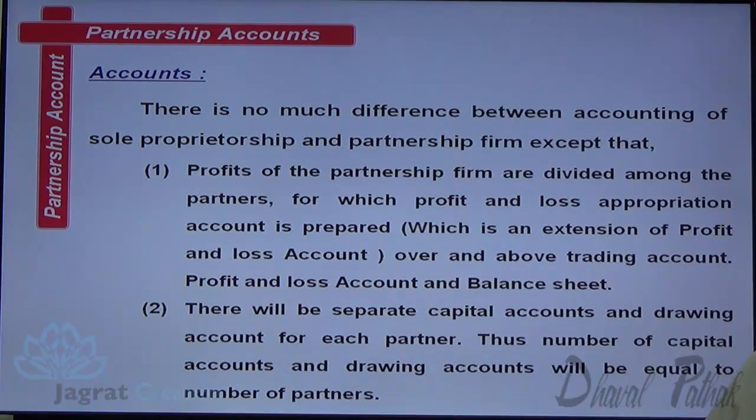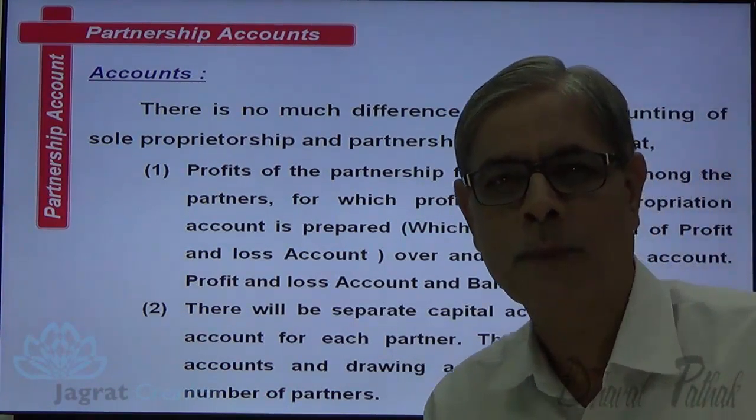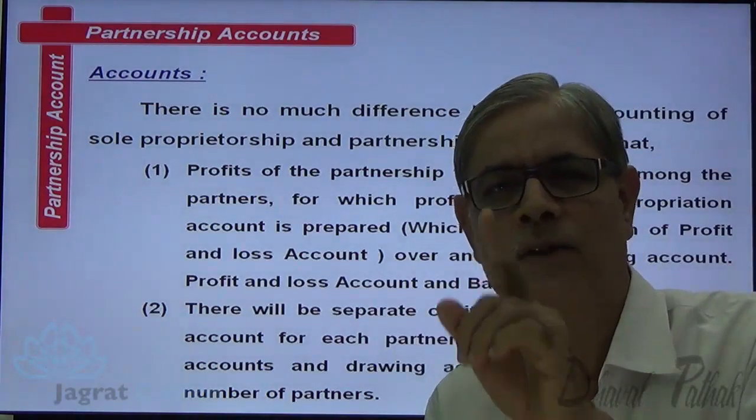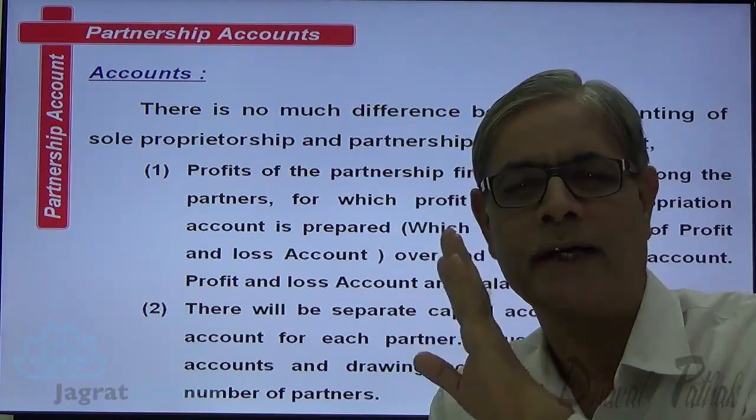There will be a separate capital account and drawings account for each of the partners. The number of capital accounts and drawings accounts will be equal to the number of partners. Now in case of sole proprietorship, there is one proprietor, so one capital account. One proprietor, then his own drawing account.